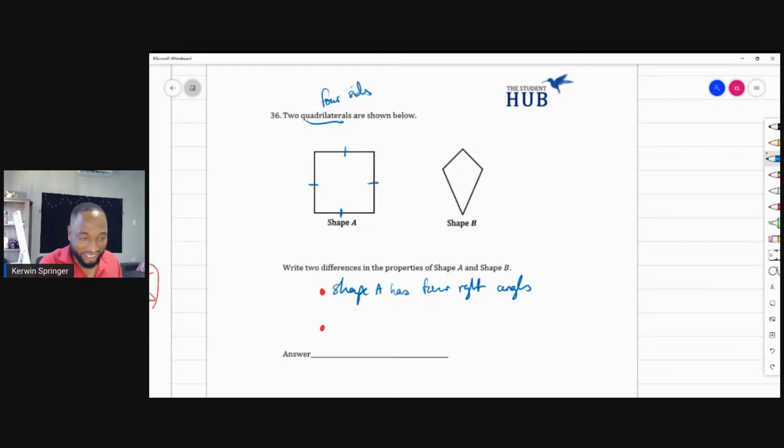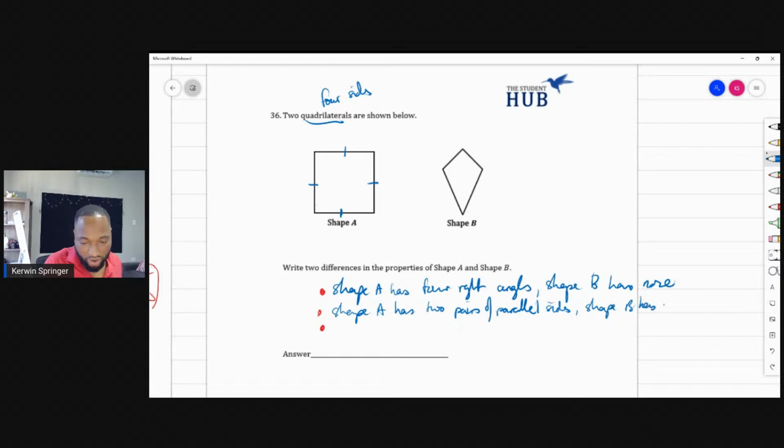Shape A has four right angles, and shape B has none. Shape A has, so I'm giving you three, two pairs of parallel sides. Shape B has no parallel sides.